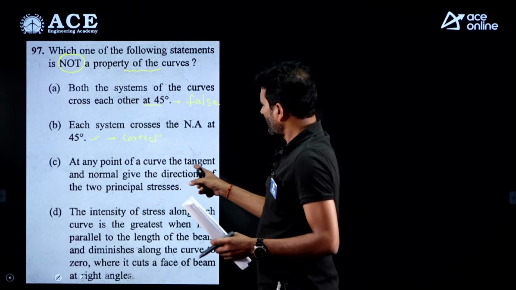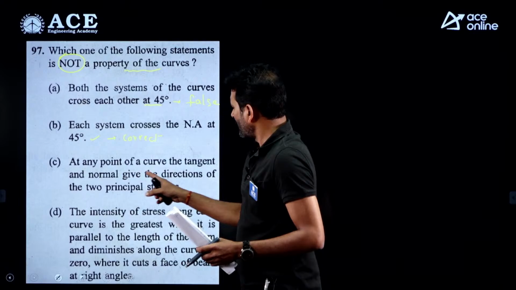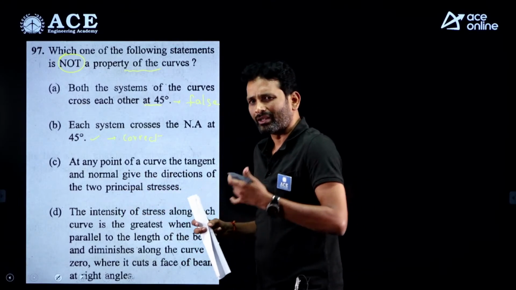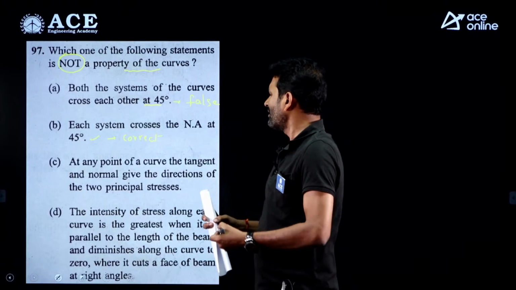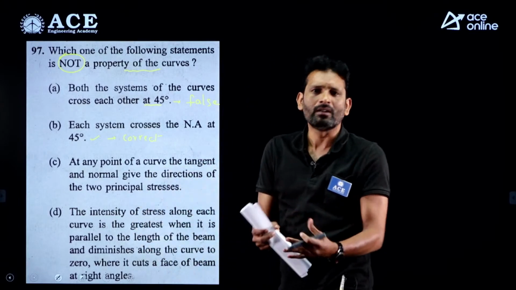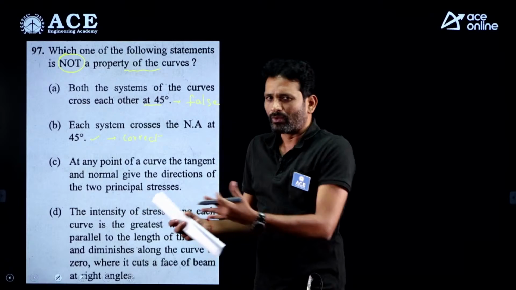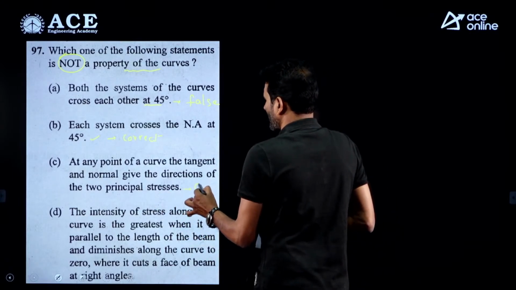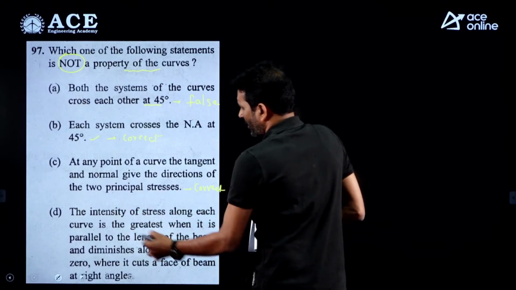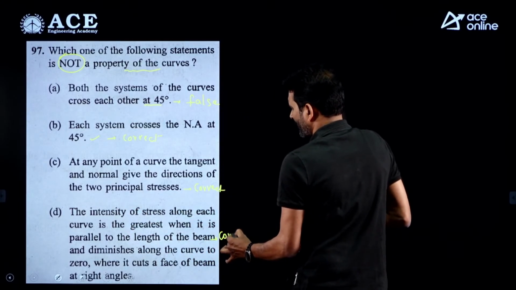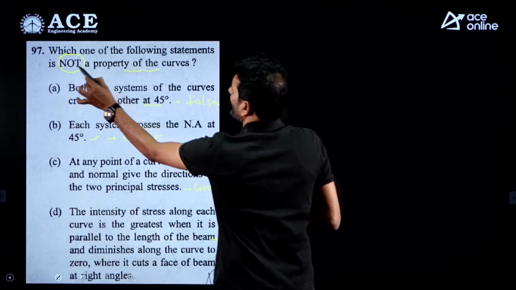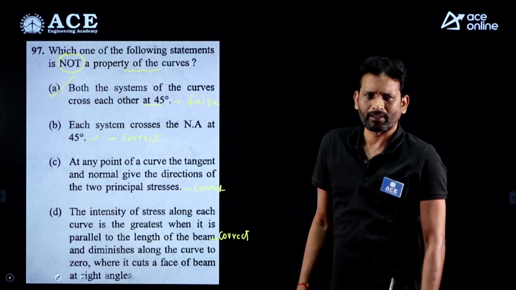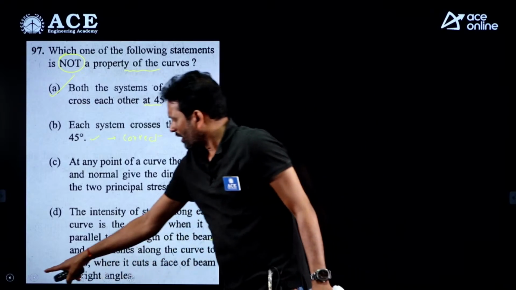At any point of the curve, the tangent and normal give the direction of the 2 principal stresses. Exactly, when you draw the normal as well as the tangent, one represents the direction of the principal tensile stress, the other represents the direction of the principal compressive stress. Yes, this is another property. And the 4th statement is also correct. But here it is asking for the not a property of the curve. Option A is not a property of the trajectory curves. Let's move on to the next question.